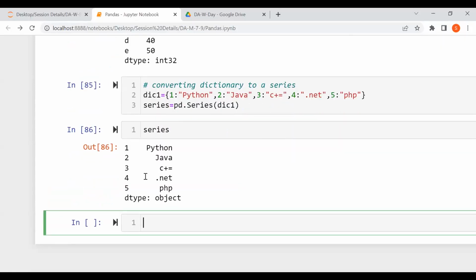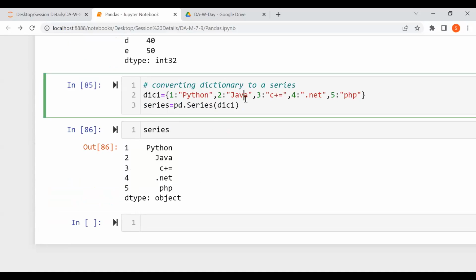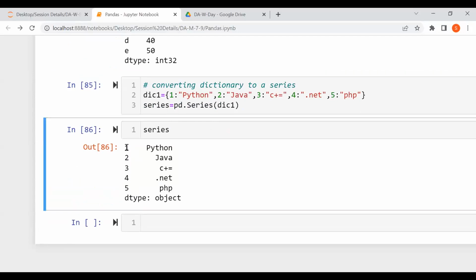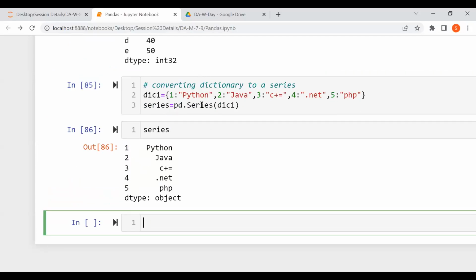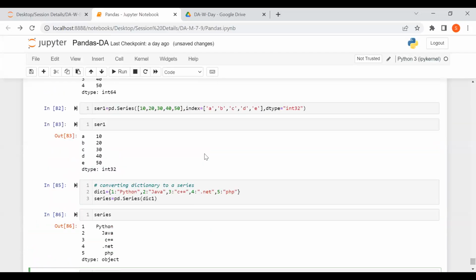Just remember this: whenever you are using the dictionary concept, when you are using a key-value pair, your key will by default be kept as the index value. That's why I used a dictionary. If you take other things that don't have a key-value pair, it will be used in the normal way. But if you take the particular thing here, it will take the key as the ID and the values as the values. So this is how the conversion to a series happens. Those are the concepts of how you use a series, a 1D array, in Pandas. Do you have any doubts, folks, in this?